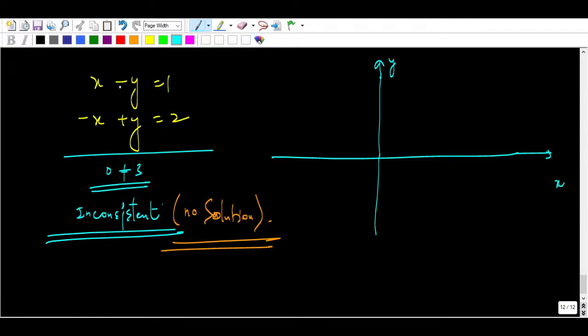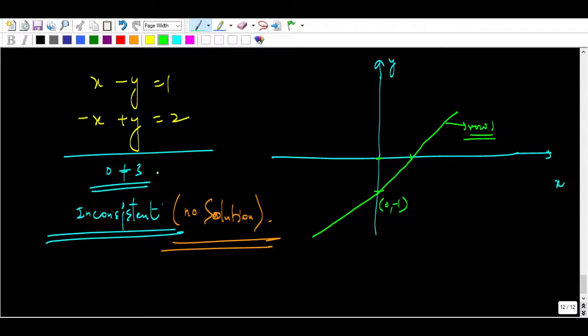Suppose x equal to 0, so y equal to minus 1. So x equal to 0, y equal to minus 1 is a point. And you can put y equal to 0, so x equal to 1. So this is a point, and this is one line you are getting. This is row 1.